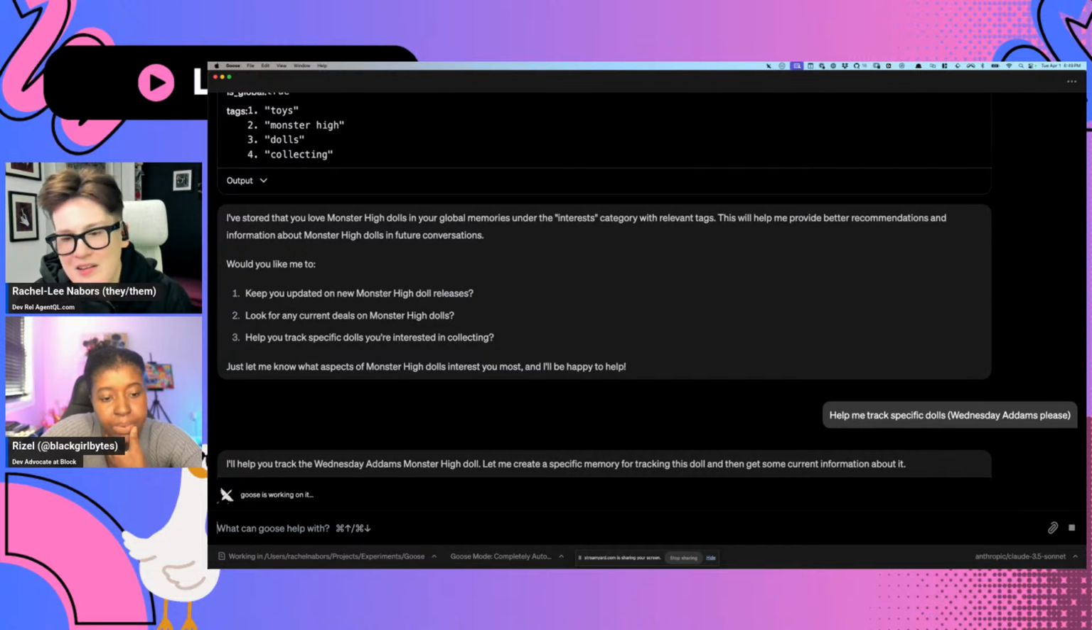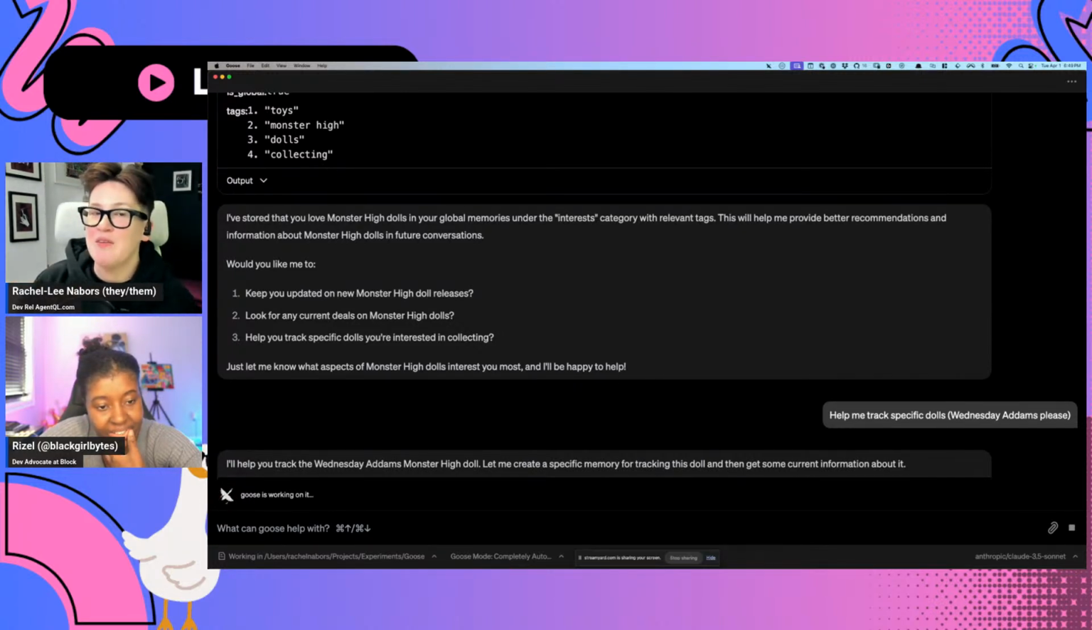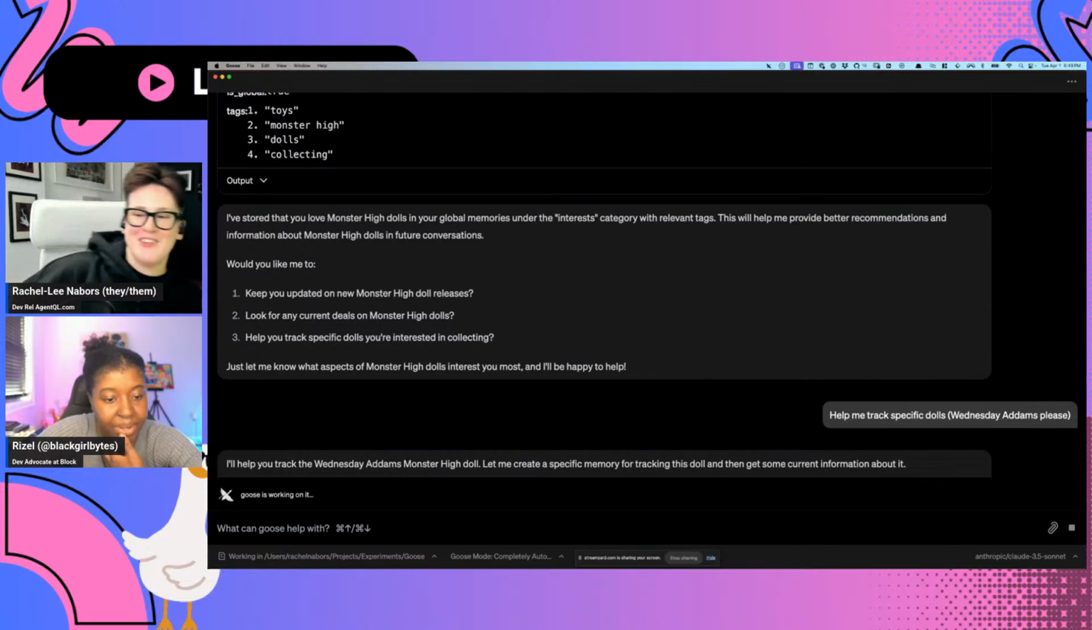Interesting. I would think, maybe if you had the computer controller extension on, it would create an automation script and then use that to track it. Because I'm like, what's the memory going to do? I'm also confused. It's got Tavily and it's got extract web data. It might be able to put two and two together and do this on its own.